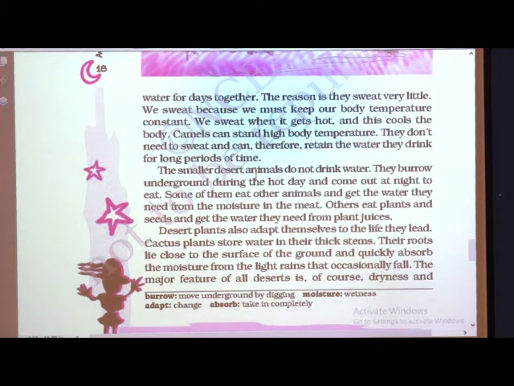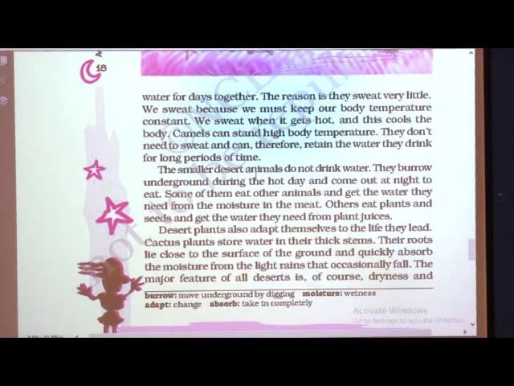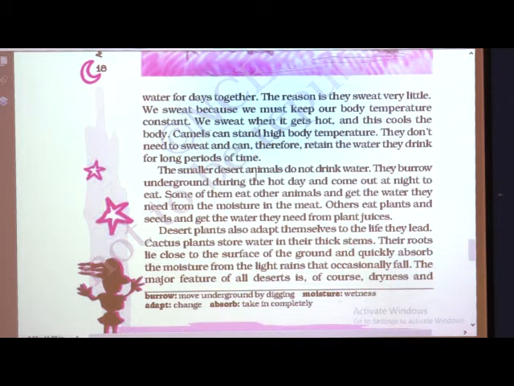See, the camel does not need to keep its body temperature constant or low, as its body temperature is high. If we talk about human beings, our normal body temperature is 37 degrees Celsius, but in camels it is much more than ours. So they do not need to sweat from their body to maintain the temperature.